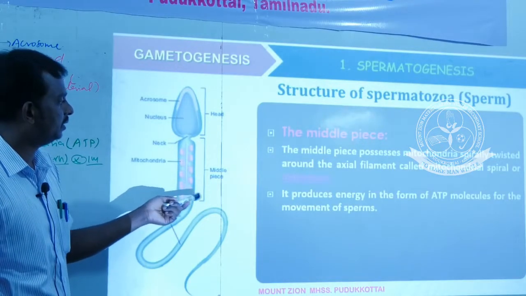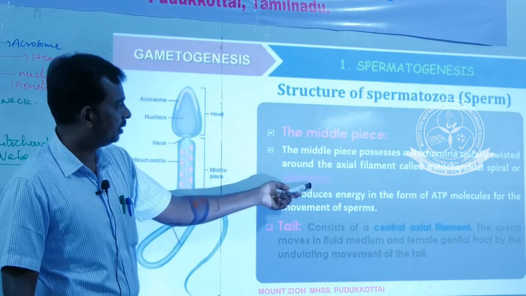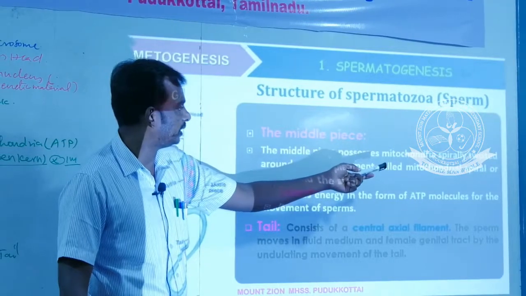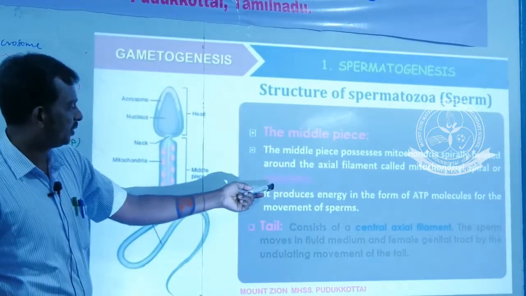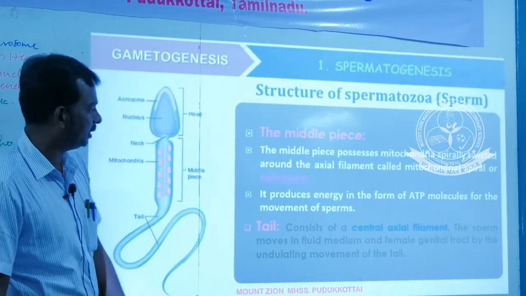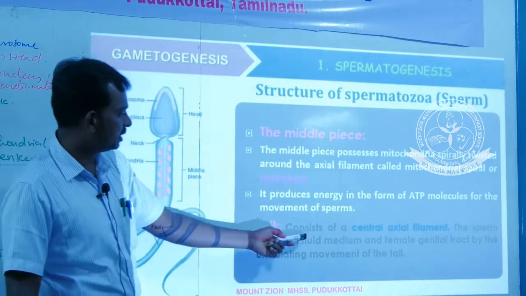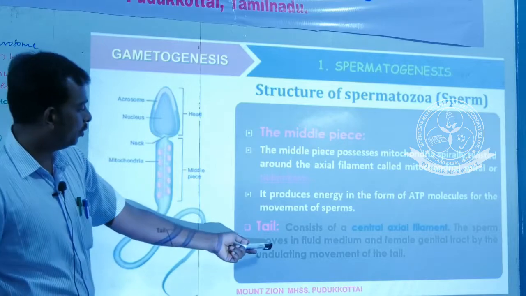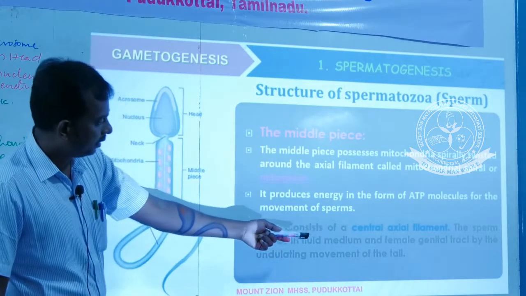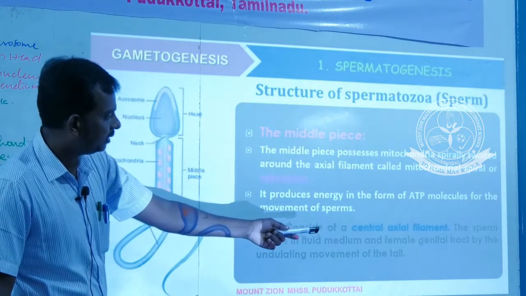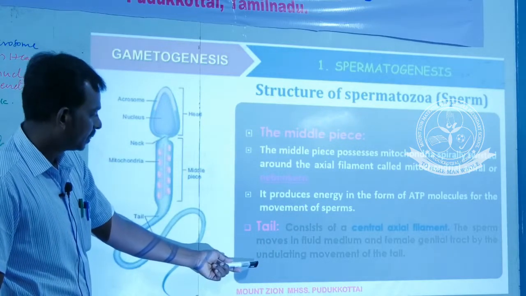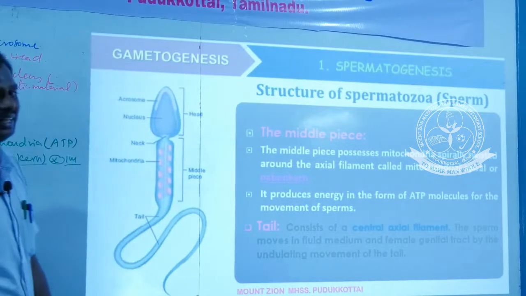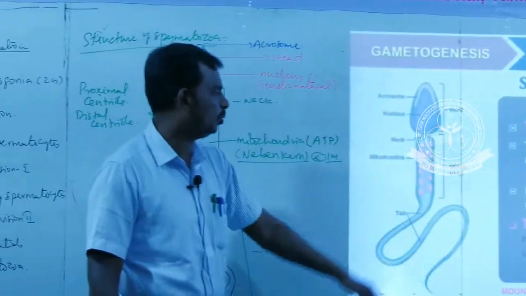Okay, the middle piece is the Nebenkern. Nebenkern means the mitochondrial spiral around the axial filament. The mitochondrial spiral is otherwise called Nebenkern. Okay. The last one is the tail. It has a central axial filament. The sperm moves in the fluid medium and female genital tract by undulating movement of the tail. So the tail helps the movement of sperm.